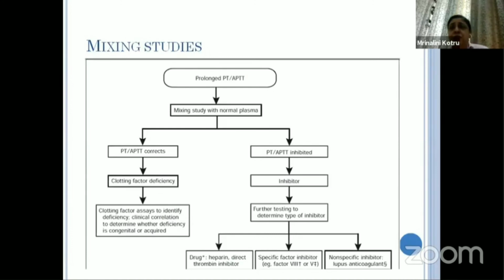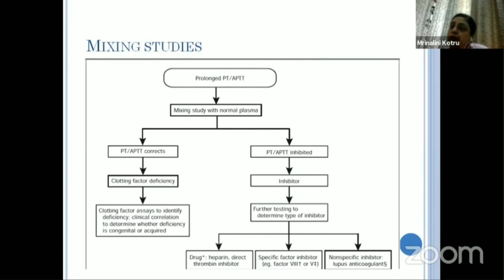If you are not going directly for a factor assay in the laboratory, it is because these are expensive and we don't get a lot of patients, only in specialized referral centers. In most tertiary hospitals these rare factor deficiencies don't come so commonly, and it may not be economically viable to have kits for them.